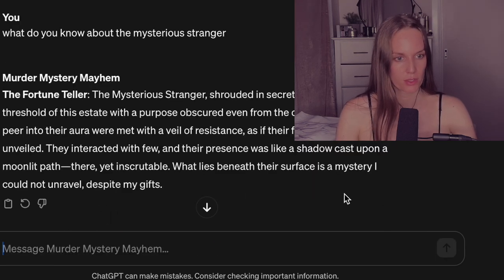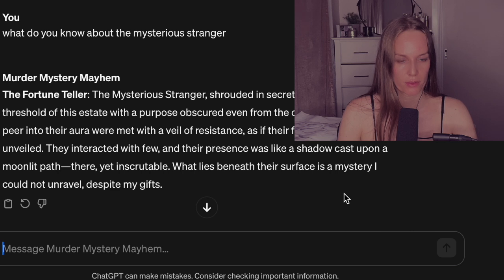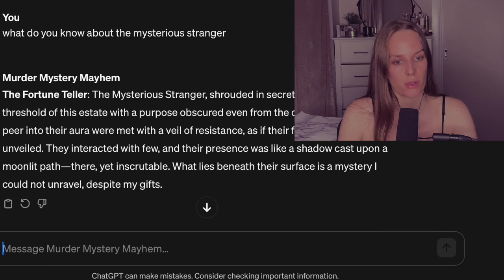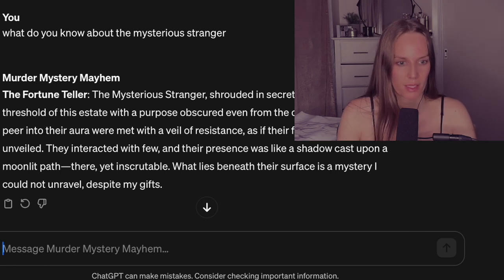The mysterious stranger, shrouded in secrets, crossed the threshold of this estate with a purpose obscured even from the cards. My attempts to peer into their aura were met with a veil of resistance, as if their fate was not to be unveiled. They interacted with few, and their presence was like a shadow cast upon the moonlit path, there yet inscrutable. What lies beneath their surface is a mystery I could not unravel despite my gifts.